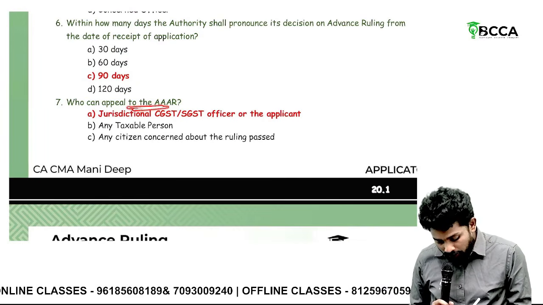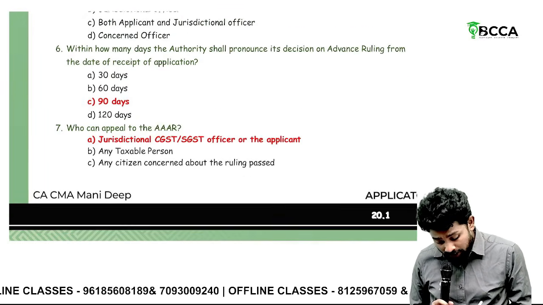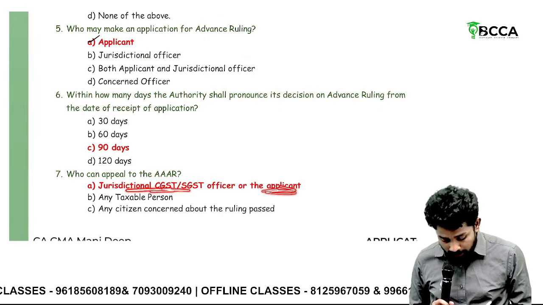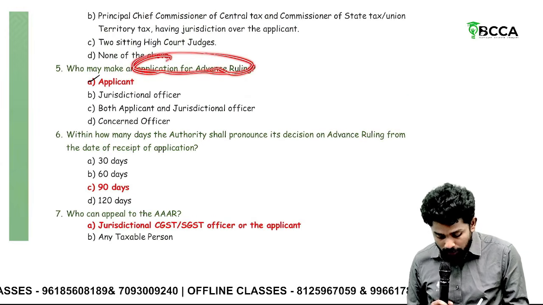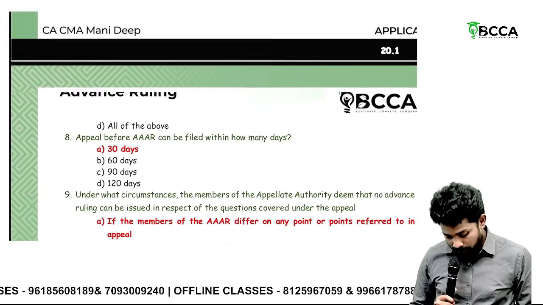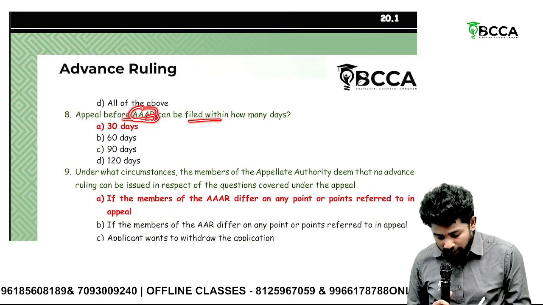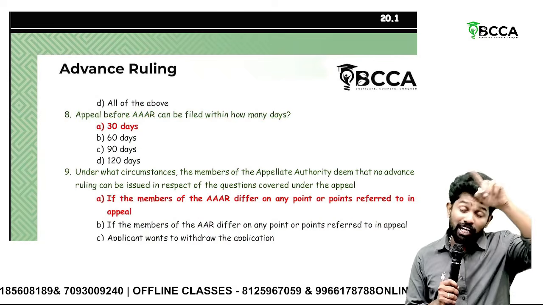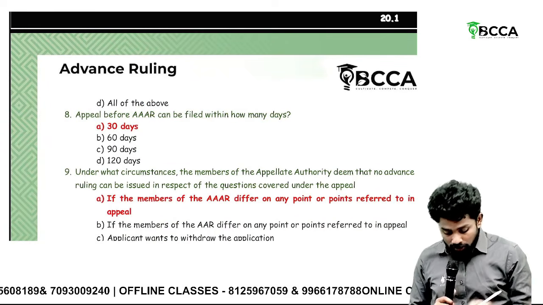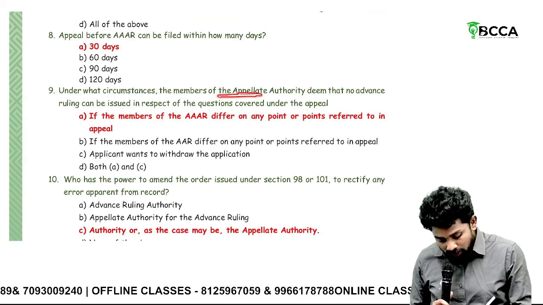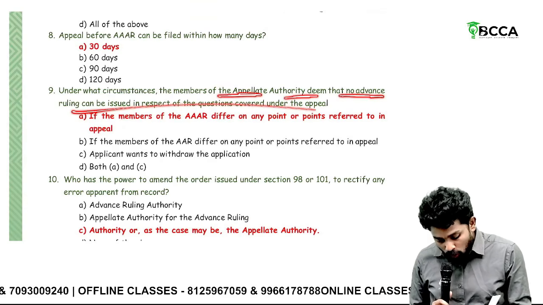Who can appeal to the appellate authority for advanced ruling? See, I said appeal can be made by the jurisdictional officer or applicant, whereas an application for advanced ruling can be made only by the applicant. Then an appeal to the appellate authority for advanced ruling can be filed within how many days from the authority for advanced ruling order? Within 30 days.